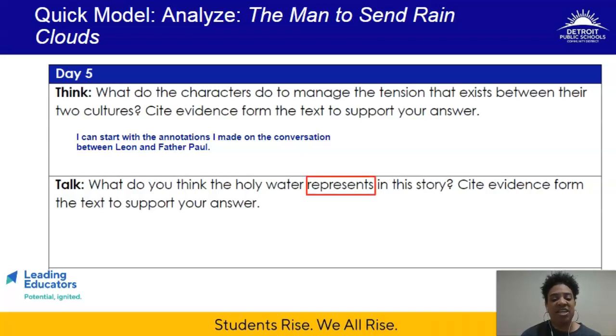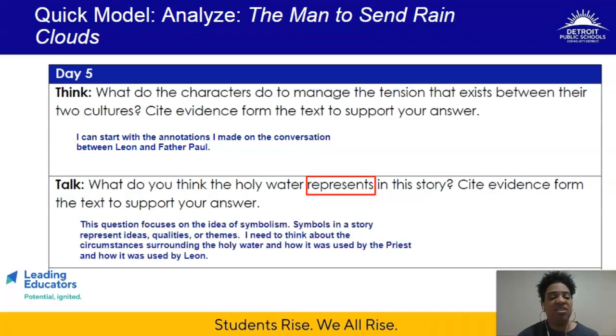So the key word here is represents. So anytime we use that term in the context of literature, we're really talking about symbolism there. And so it focuses on the idea that there are symbols in the story that represent either ideas, qualities, or themes. And so at this point, you've identified some ideas, messages, and themes already. So of some of the ideas or themes that you have identified, what could the holy water more closely represent there? You also need to be thinking about the circumstances surrounding the holy water and how it was used by the priest and how it was used by Leon.